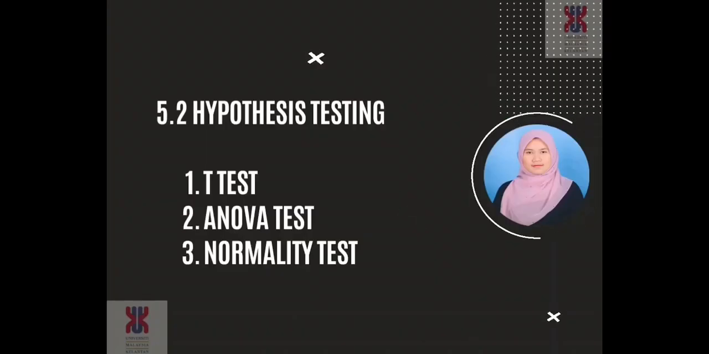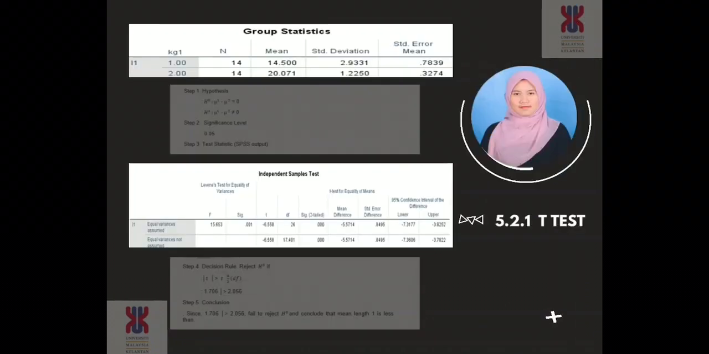5.2 Hypothesis testing. This includes t-test, ANOVA test, and normality test. For the t-test, here is a group statistic data. We use length 1 as a variable. Step 1 is hypothesis. H null is mu1 minus mu2 equal to 0, while H alternate is mu1 minus mu2 not equal to 0. Step 2, we use 0.05 as a significance level.